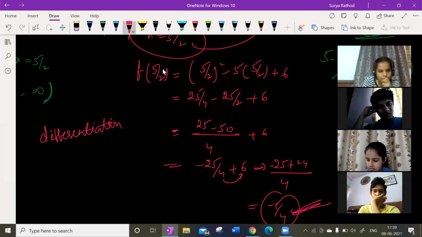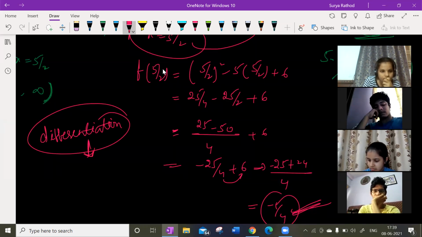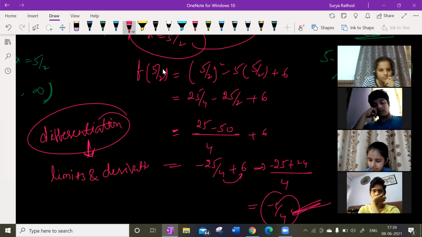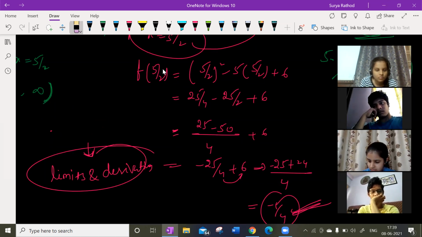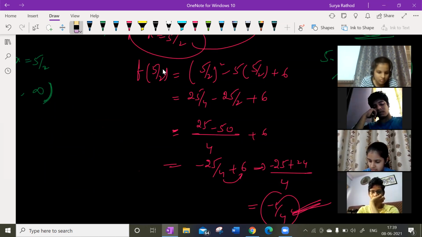Differentiation, you will be learning in limits and derivatives. Basically it is a calculus part. Calculus is a unit name, with a bunch of units like integration, differentiation, limits, application of derivatives, differential equations.